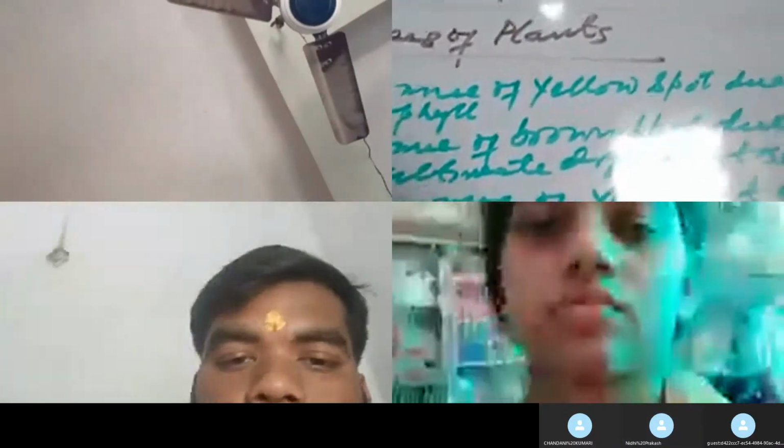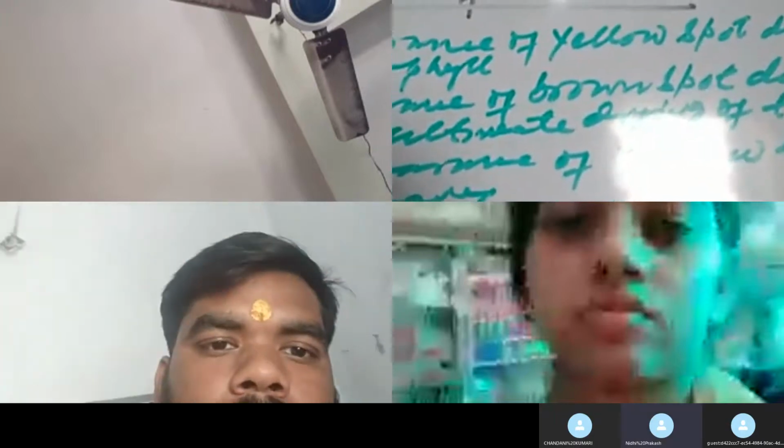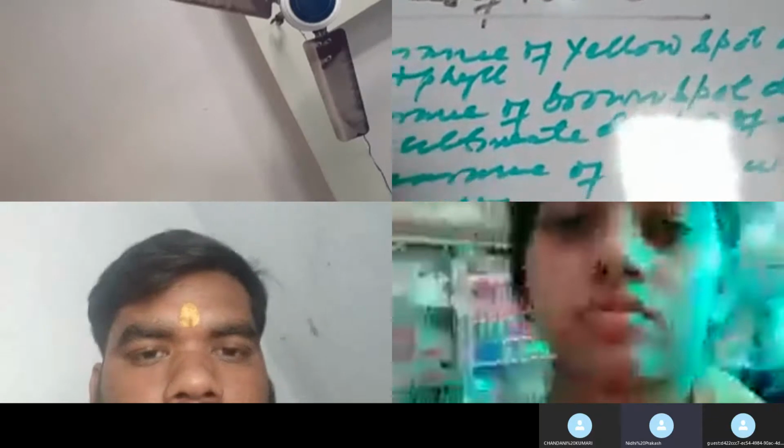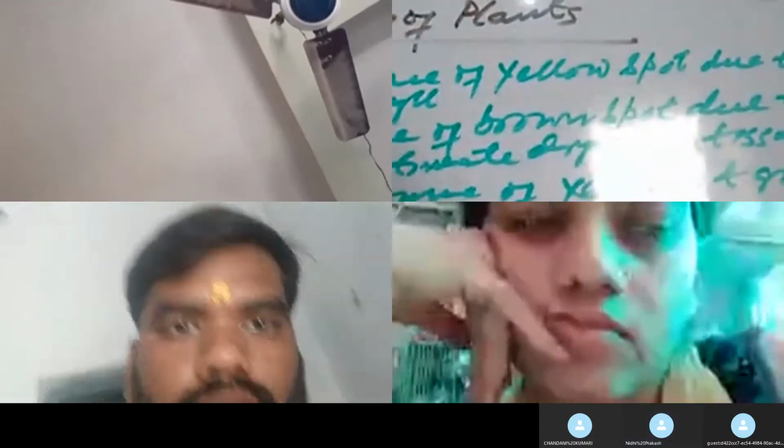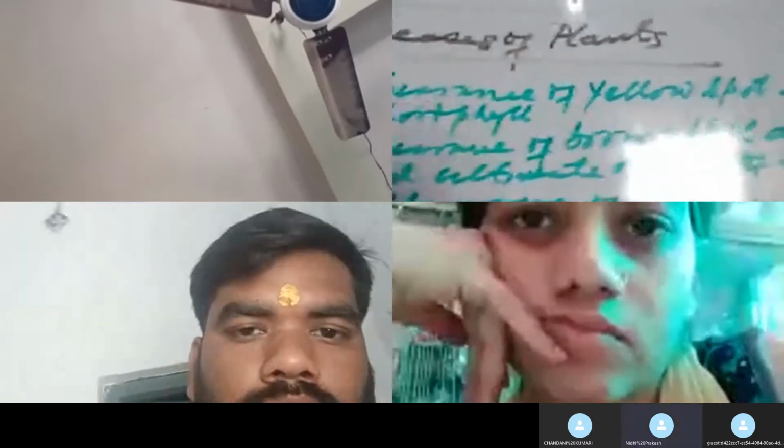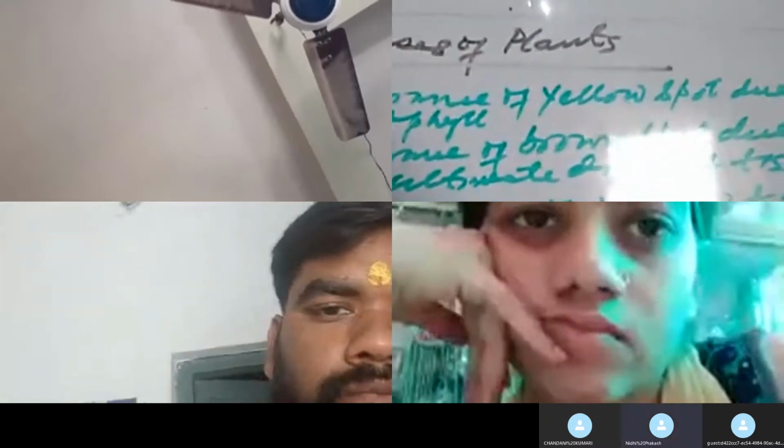Now let us see the fourth symptom. The fourth symptom is the curling, twisting of the leaf. If infection of the virus takes place in the plant, what will happen? The leaf will undergo twisting, and this twisting of the leaf is known as curling. A very excellent example is the leaf curl of papaya. You might have heard about the leaf curl of papaya.